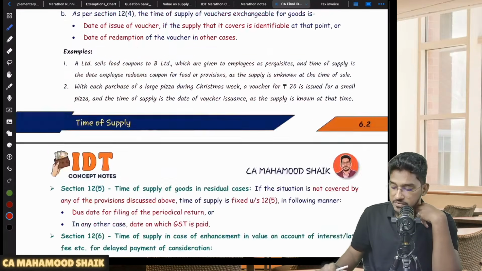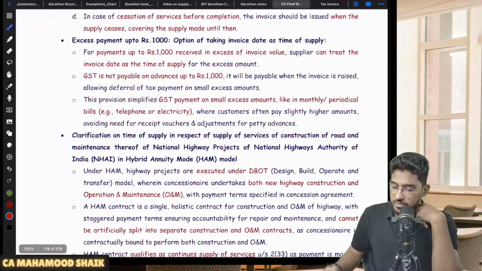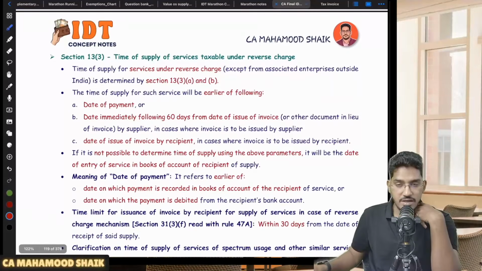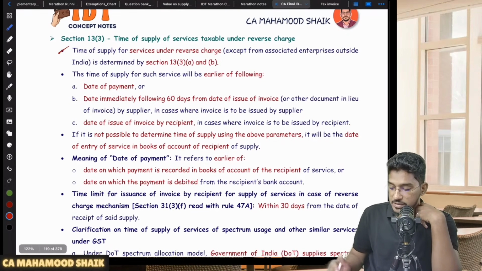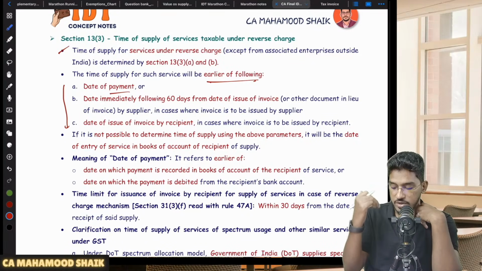Now Section 13 subsection 3 will also be there. Section 13 subsection 3 will talk about what will be the time of supply in case of supply of services under reverse charge. Let us see what they are trying to say here. The time of supply of services under reverse charge will be the earlier of the following. So here also they say 3 dates. What are they? The date of payment, the date on which you have made the payment.